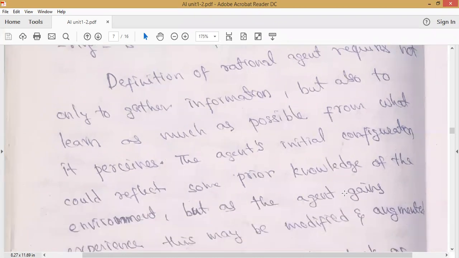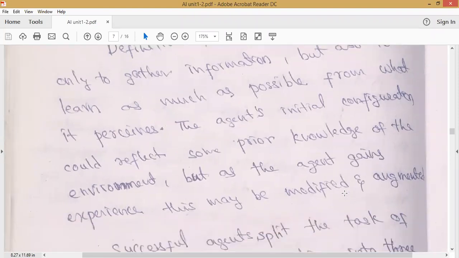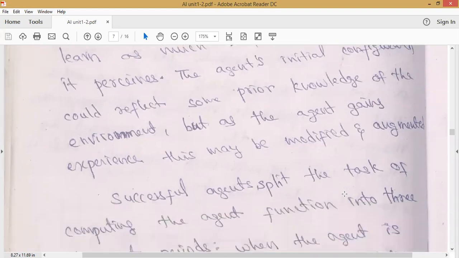The agent's initial configuration could reflect some prior knowledge of the environment, but as the agent gains experience, this may be modified and augmented. Initially, the agent will have some prior knowledge, and based on that prior knowledge it is brought into the environment. As the agent gains experience, this knowledge will be modified and augmented.